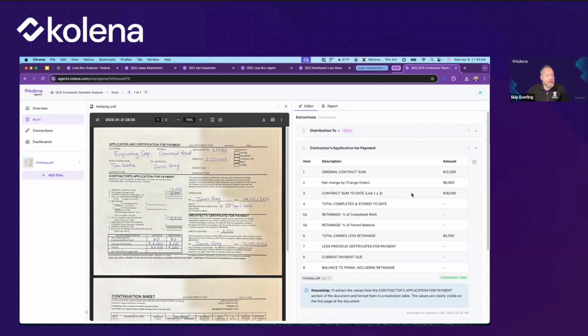And another cool feature of this is that it's actually doing a calculation automatically built in here. We can see, if we look over at this table, row 1, 12,000 for the original contract sum. Net change by change orders is 6,000. 3 is the contract sum to date, line 1 plus 2.